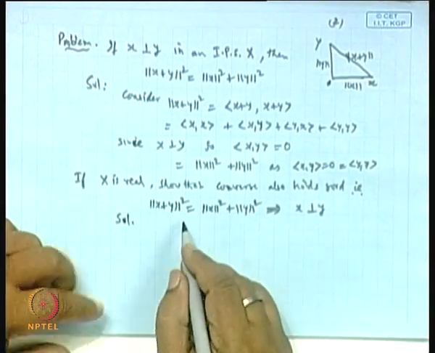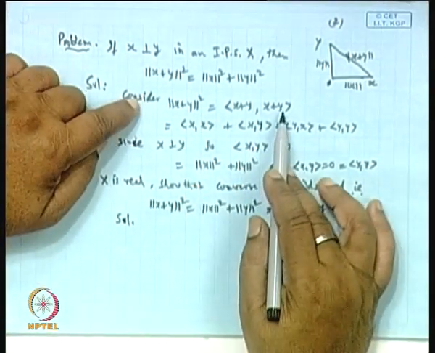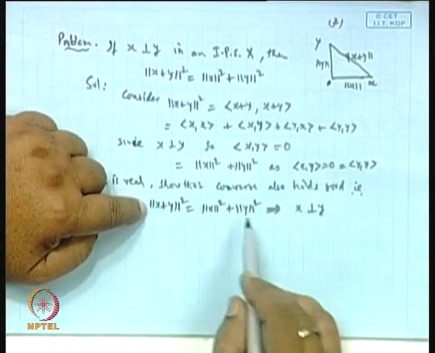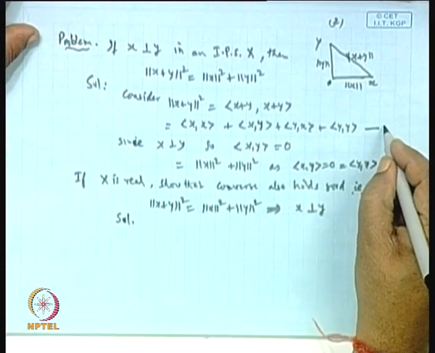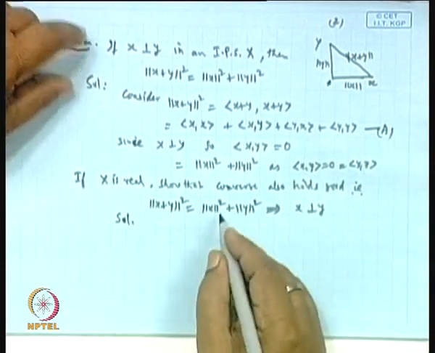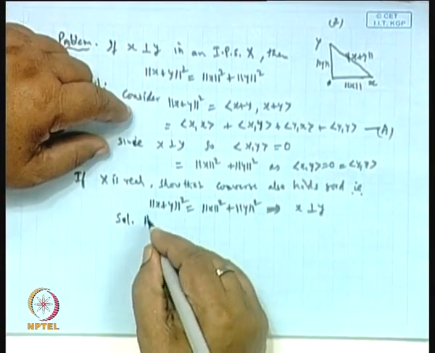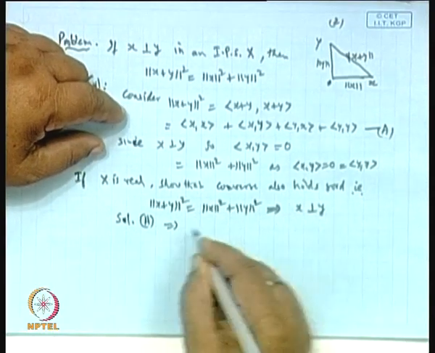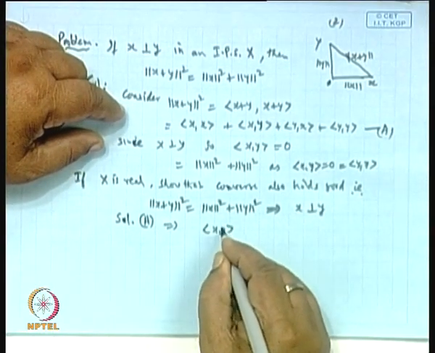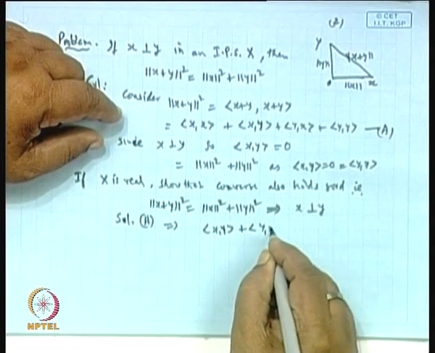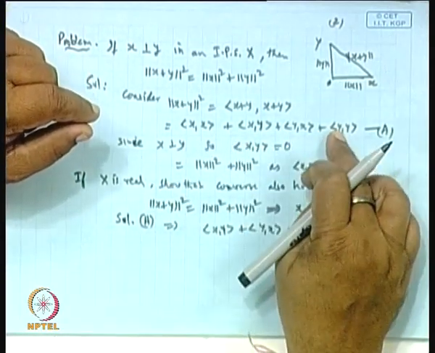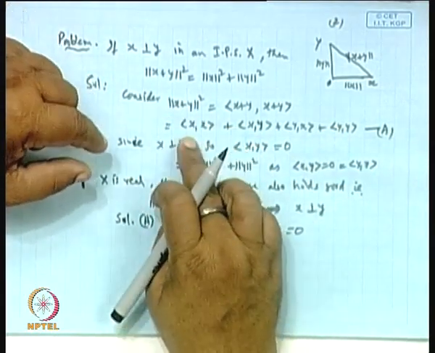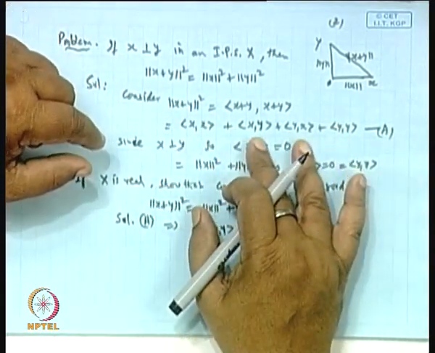if we use this expansion from here, norm of x plus y square is given from here. So, let us take this expression as A. So, if we look from A, what you get will imply the inner product of x y plus inner product of y x is 0. Is it not? Because this is norm x square, this is norm y square, and norm of x plus y whole square is given to be this. So, this sum must be 0.